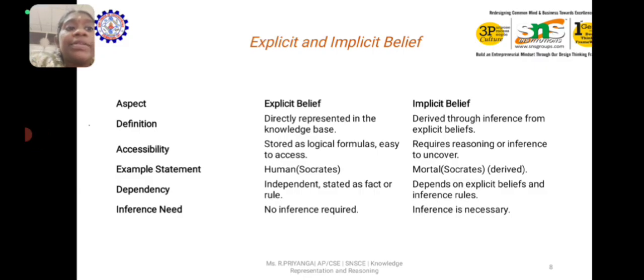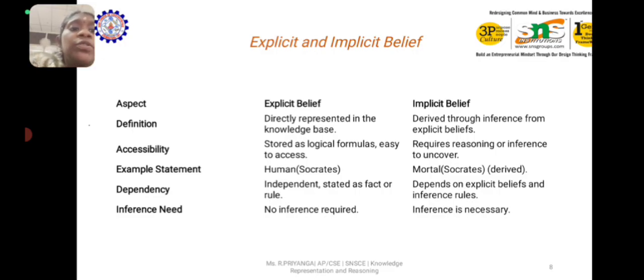The difference between explicit belief and implicit belief is that explicit belief is directly represented in the knowledge base, but implicit belief is obtained through inference from explicit belief. For accessibility, explicit belief is stored as a logical formula and is easy to access, while implicit belief requires reasoning or inference to uncover.